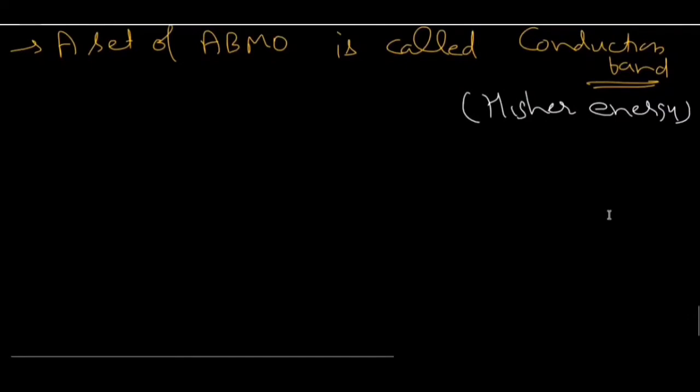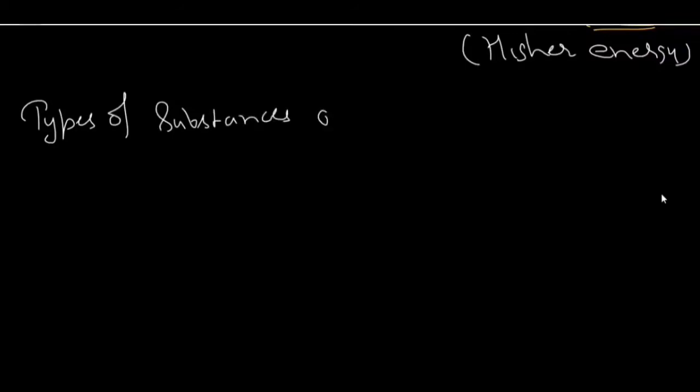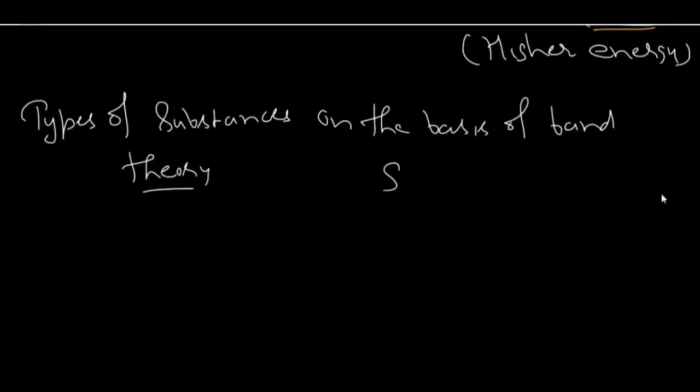Now the types of substances on the basis of band theory. On this basis, the substances are of three types.